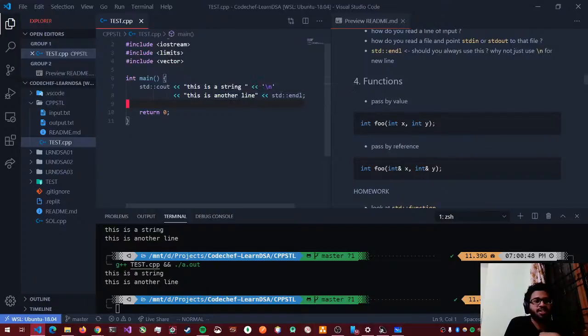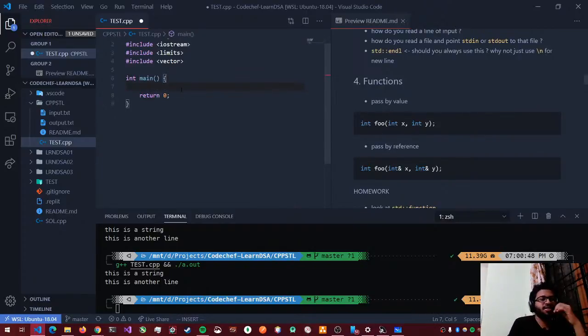Now next are functions, right? We've written some functions, and we have used some inbuilt functions like std::max and std::min. So how do we define our own function? In C++ functions, you need to remember these two things: there's something called pass by value and pass by reference. These things are also there in Java and Python, but they are some default behavior, and here you have much more control over that behavior.